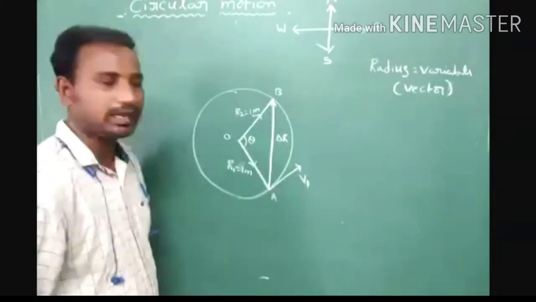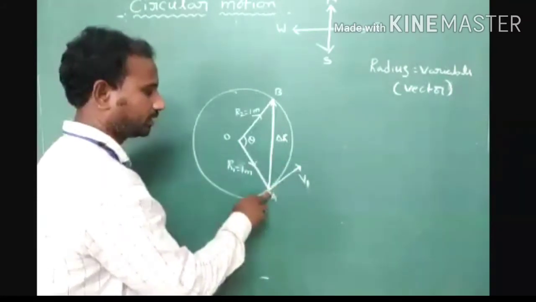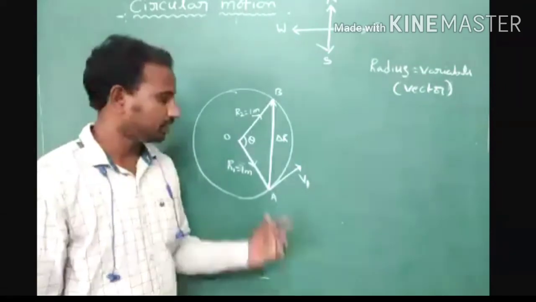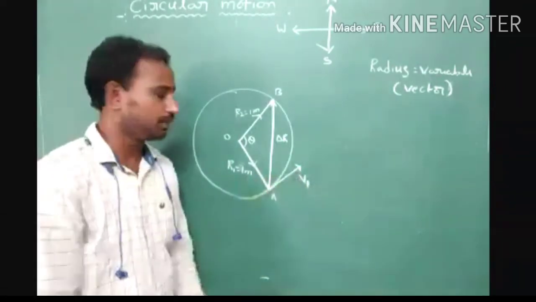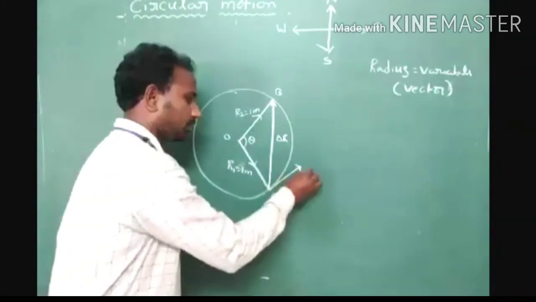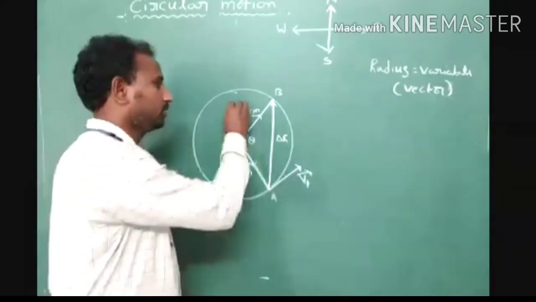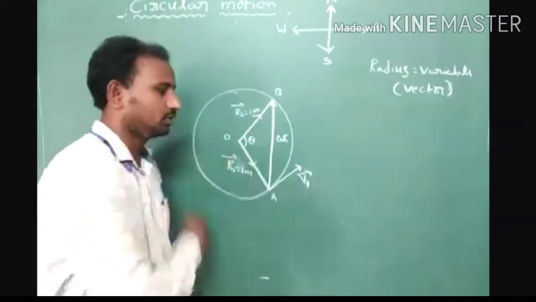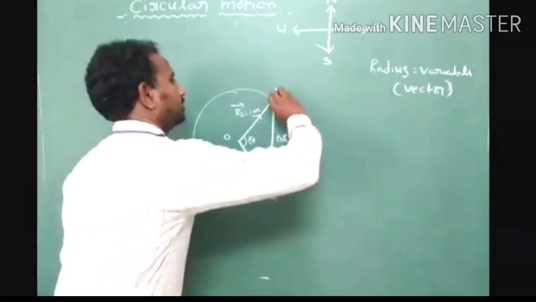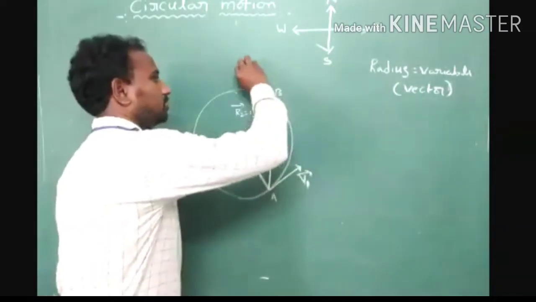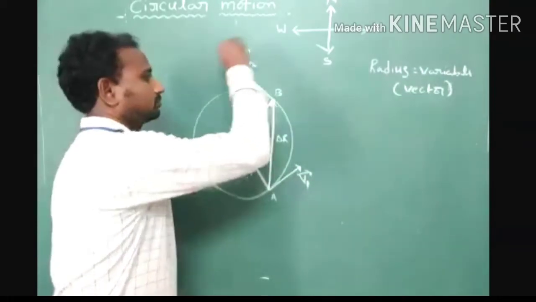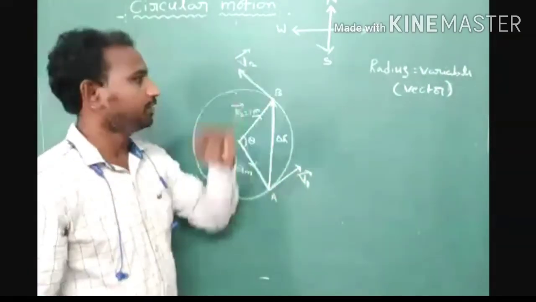We have to consider the direction of velocity of a body at observation point A on a uniform circular path. Its velocity is tangent to the circular path, so we consider it v1 bar. Here we also have to represent r2 bar and r1 bar. Okay, we consider a second observation point B. At this observation point, the velocity is v2 bar.